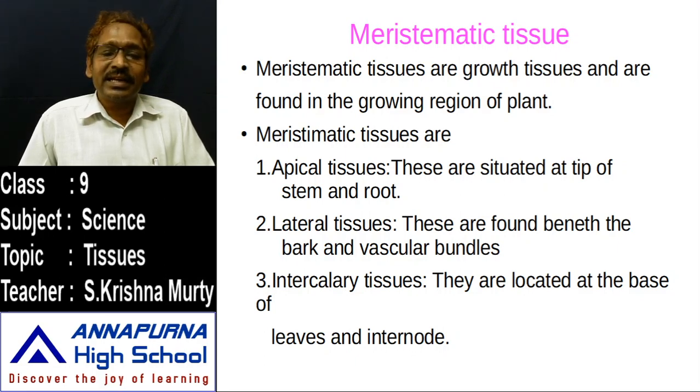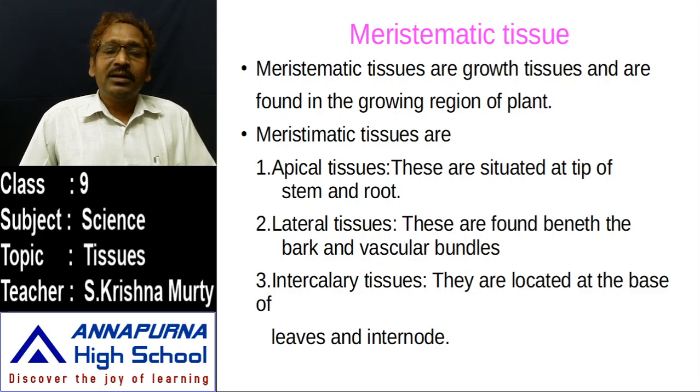That apical region contains some specialized tissues to get growth, or to multiply their number. Those are known as apical meristematic tissue. To get the length of the plant shoot, or to get the length of the root, the apical meristematic tissue continuously multiplies until the end of its lifespan.